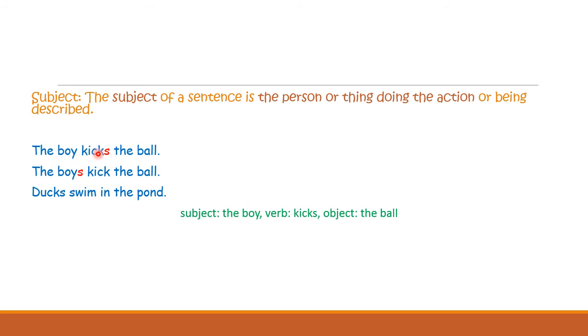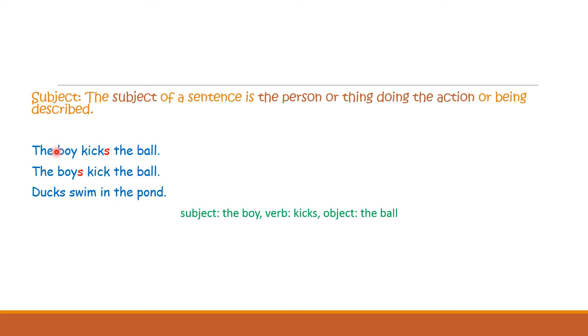In the first sentence, kicks is the action. And who does the action? The boy does the action. So, the boy is the subject in this sentence. When it comes to the third sentence, swim. Who swims? The ducks swim. So, ducks is the subject of this sentence. I hope this much is clear to you. Every sentence has got a subject. So, whoever does the action is the subject of a sentence.